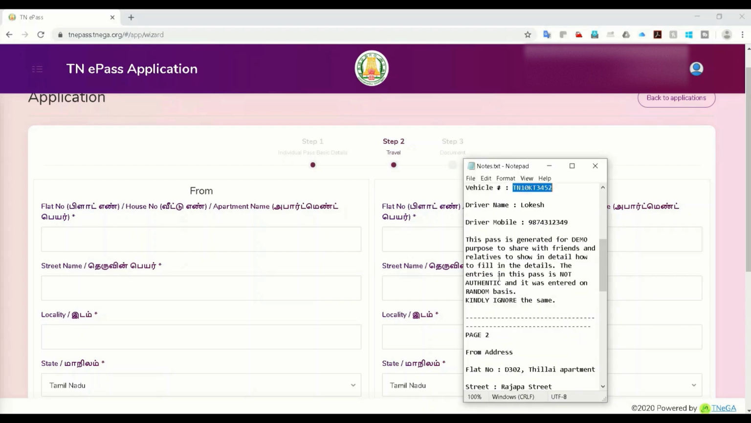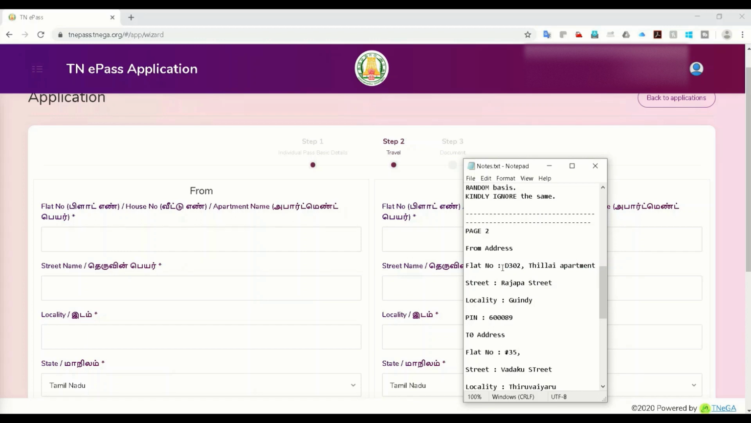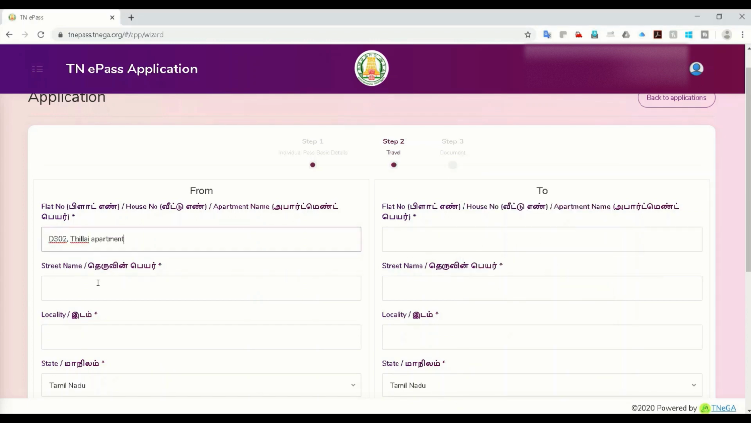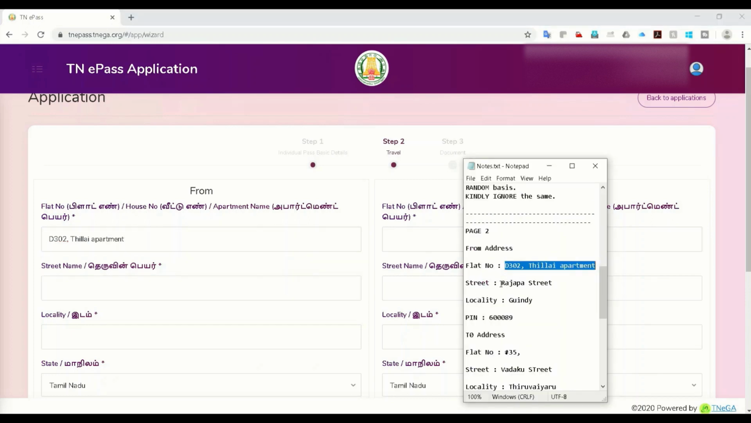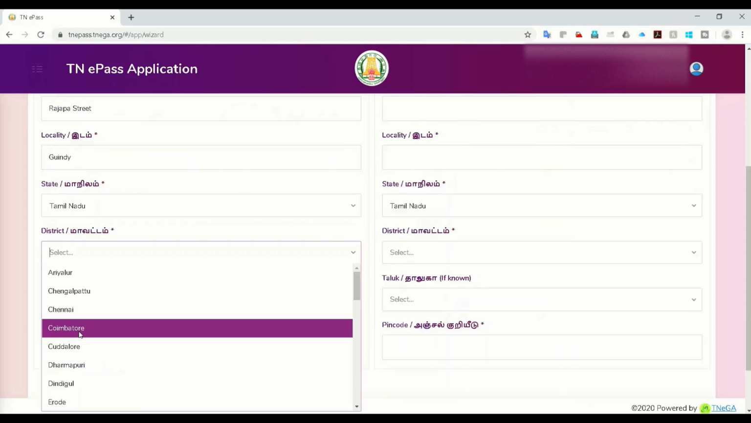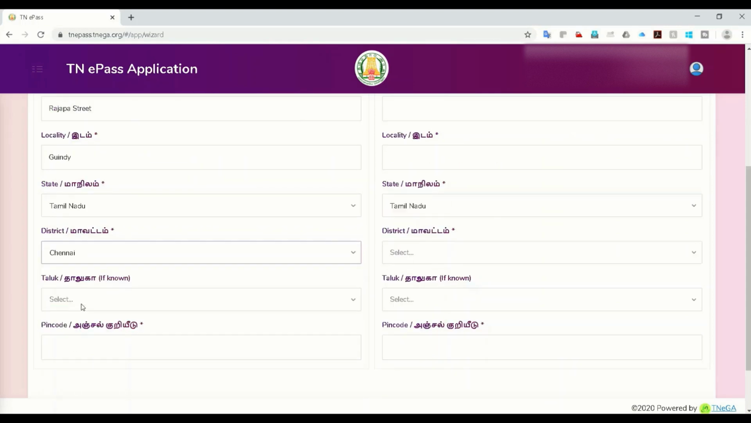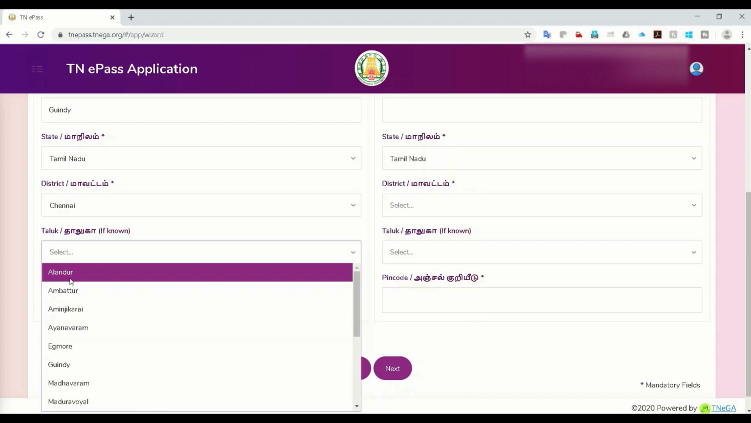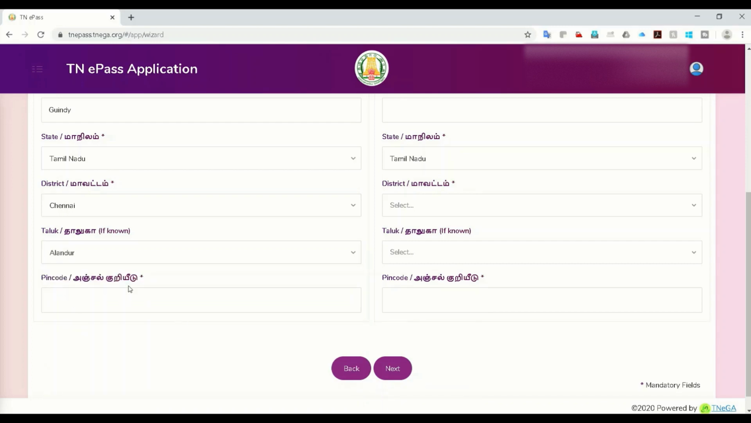Again, I have a sample address here. Just for demo purposes, I have created an address so that I can put it here. That will make it easy for you to understand what we need to enter. So locality is Guindy in Chennai, state Tamil Nadu, district is Chennai district. Then taluk is Sambatur. You enter a valid pin code here.